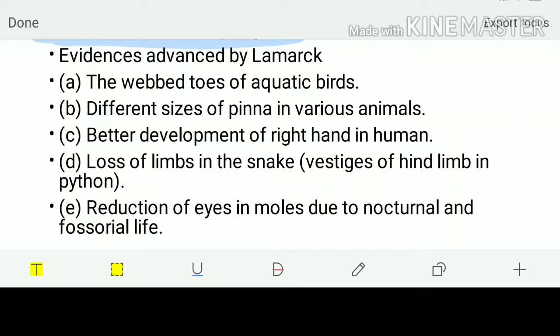Evidences advanced by Lamarck. The first one is the webbed toes of aquatic birds.